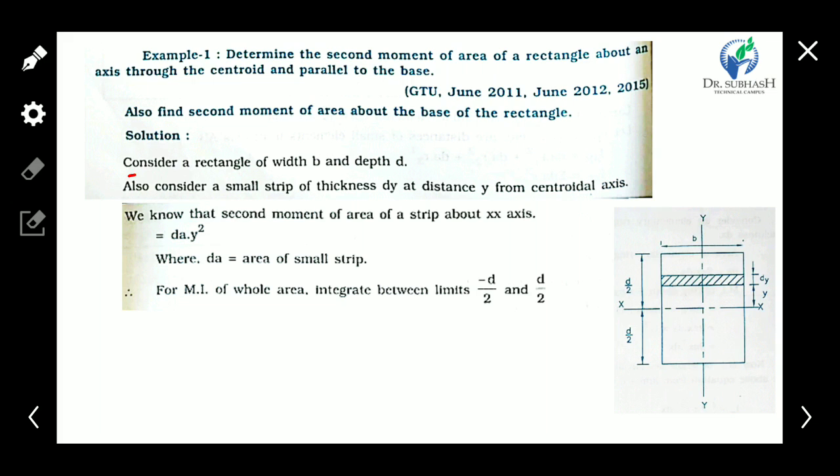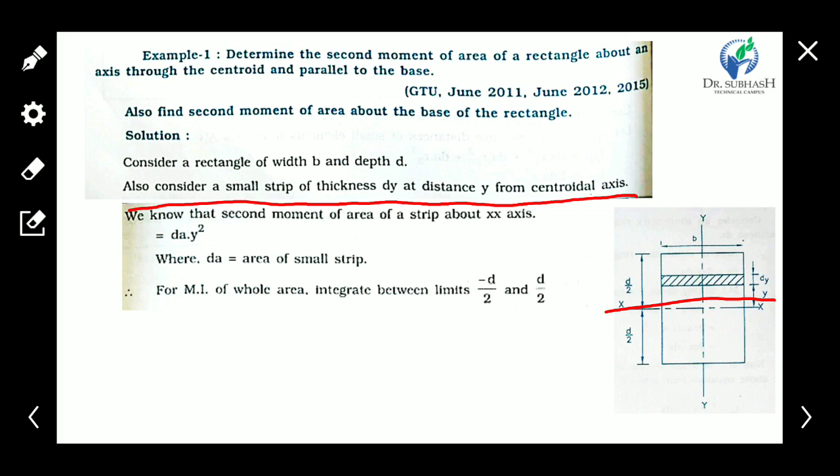Now consider the rectangle of width b and depth d. Also consider a small strip of thickness dy at a distance y from the centroidal axis. The centroidal axis is the x-axis.